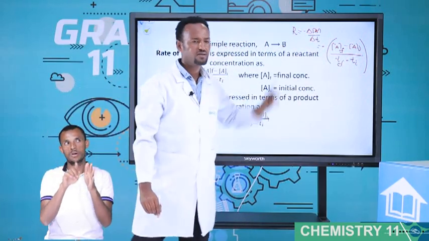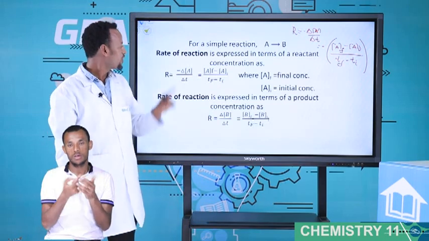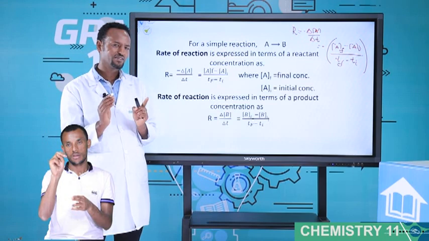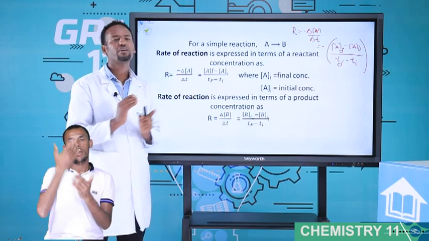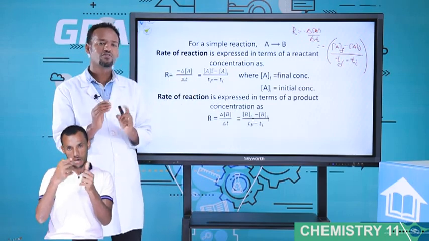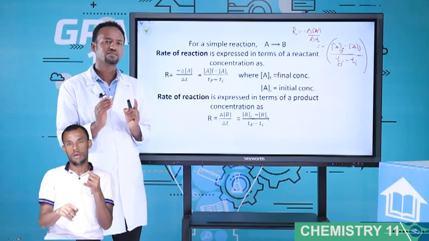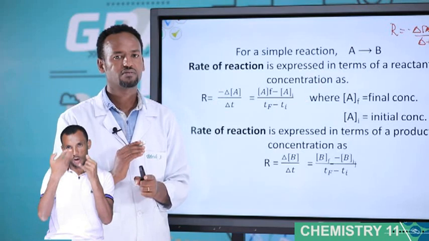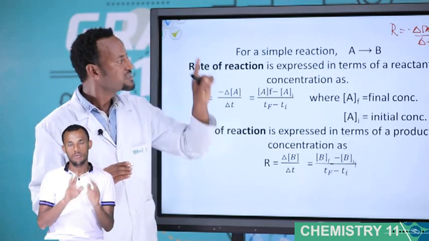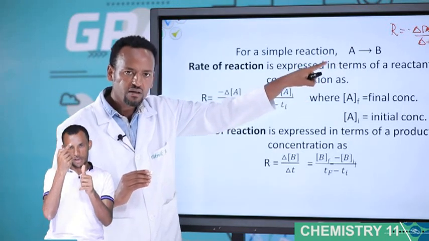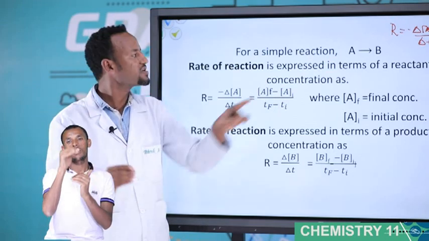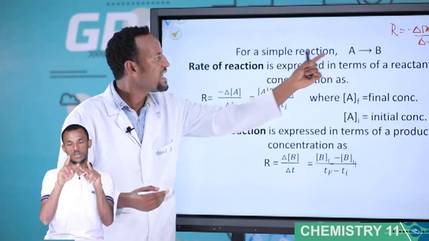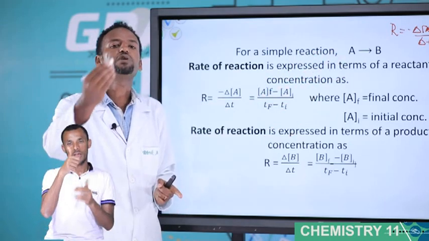By the way, for reactant A, which one is higher, the initial concentration or the final concentration? Very good. The initial concentration of A is greater than the final concentration, because the concentration of the reactant A decreases with time.